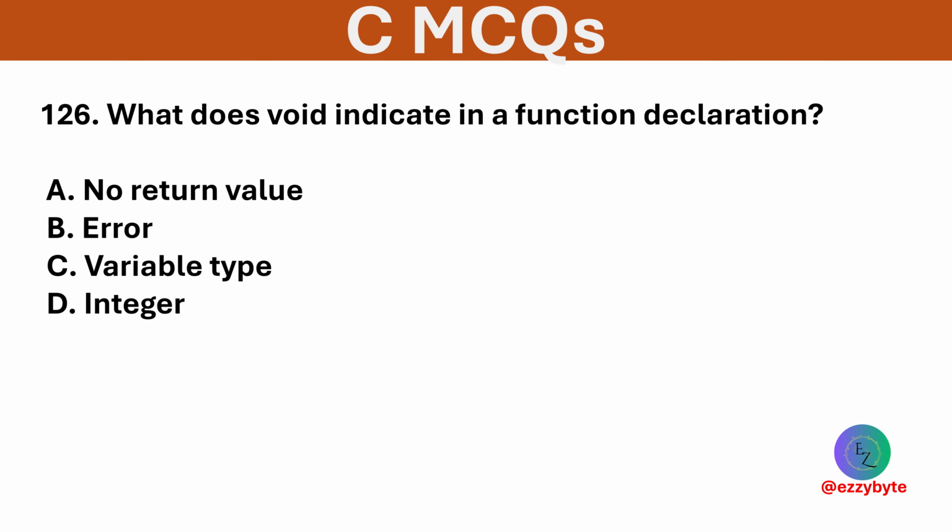What does void indicate in a function declaration? Options are no return value, error, variable type, and integer. Option A is correct. Void means the function does not return any value.